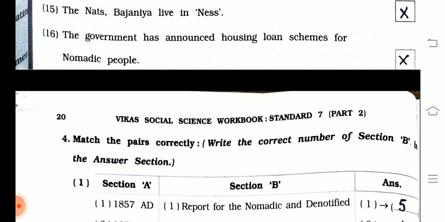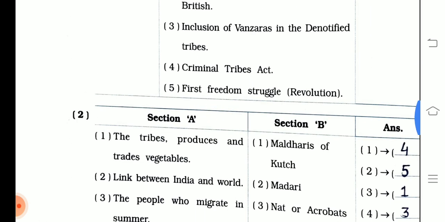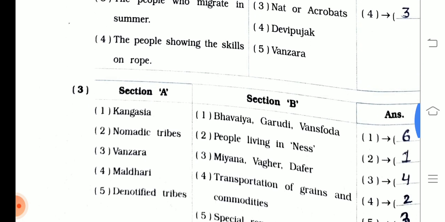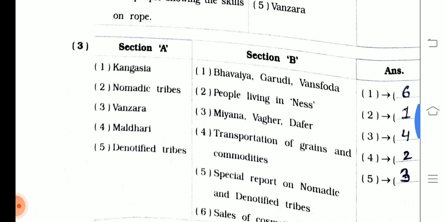Then question number fourth, that is match the pair. Answer is 5, 4, 2 and 1. The second match the column, answer is 4, 5, 1 and 3. Okay, you can pause this and write the answers. Okay, then question number third is 6, 1, 4, 2 and 3.